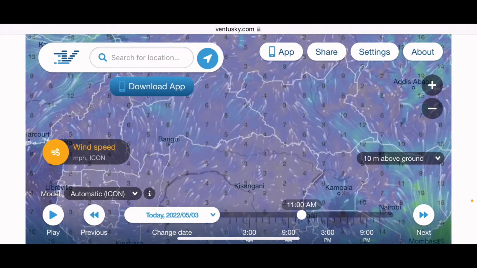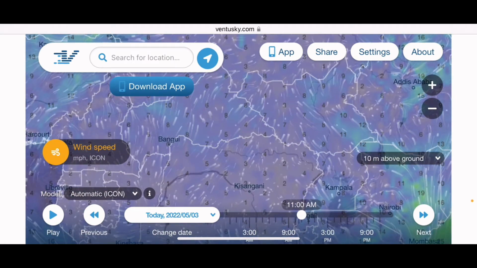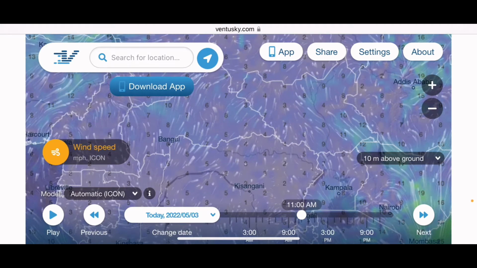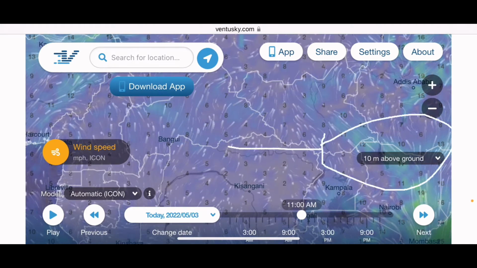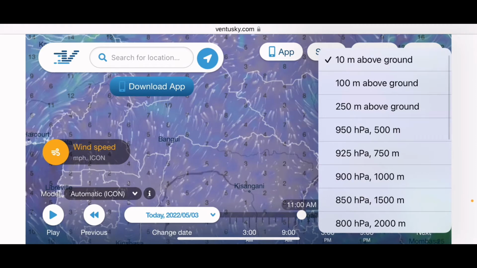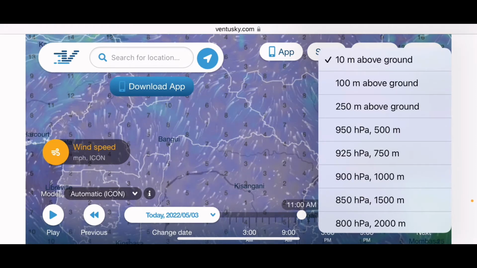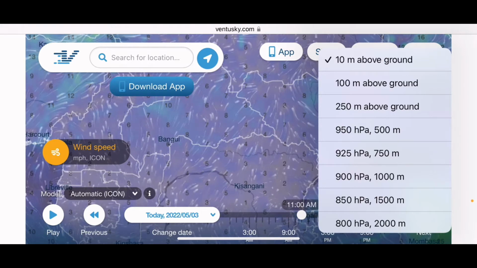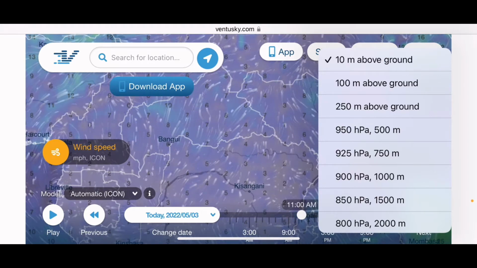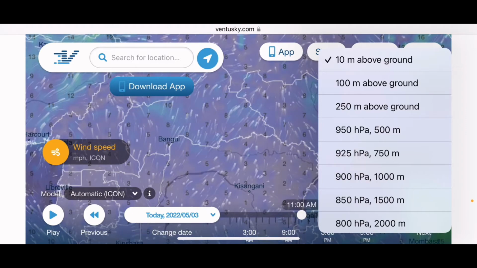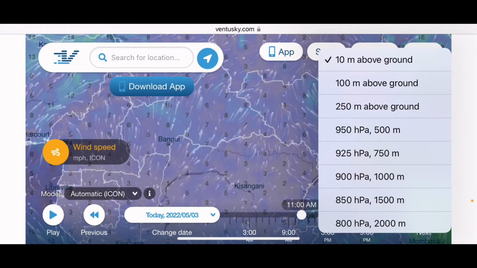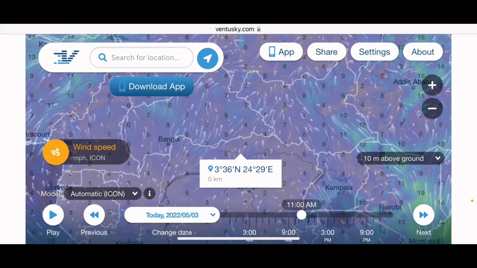Over here on the right-hand side in the middle of the screen, it says 10 m above ground. That's 10 meters above ground. We can change this to a higher elevation, so it will change the wind speed. Such as if you're in an airplane, or if you plan on surfing, or if you're higher in the mountains, you can change this. You can become your own meteorologist.